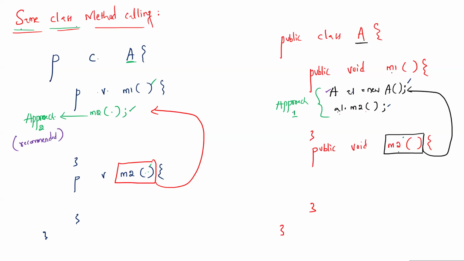Am I clear? Then let's see one more example, and here I am using just the return type as void. If it is void type only, is it possible? Or if it is non-void also, is it possible? That we will discuss with one example here. For this, I am taking a class, public class, the class name Arithmetic.